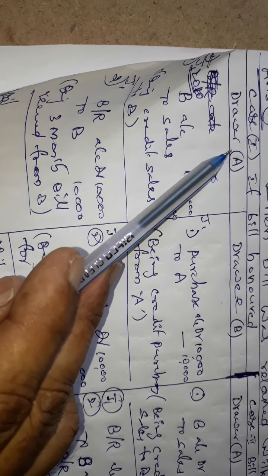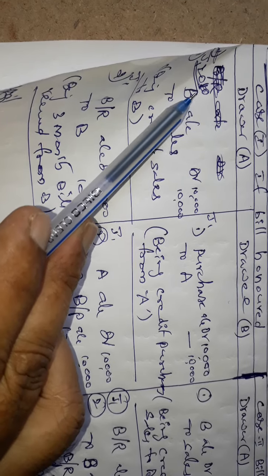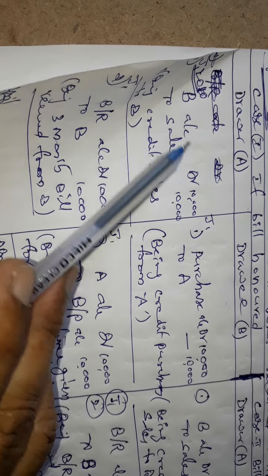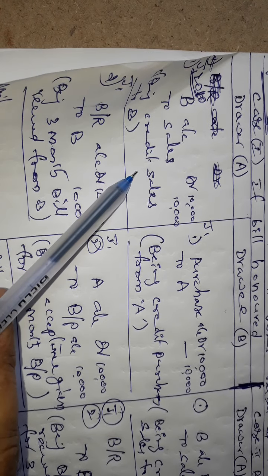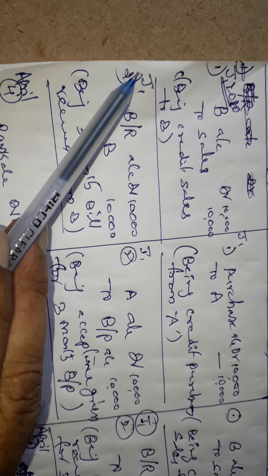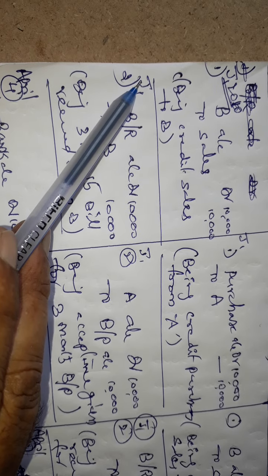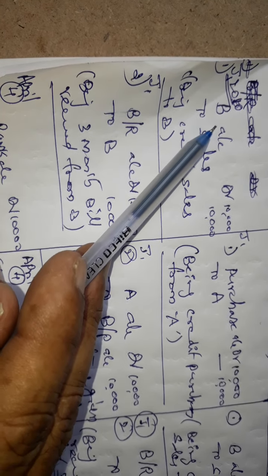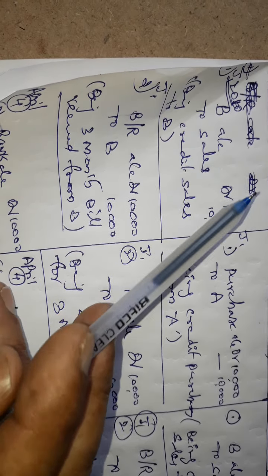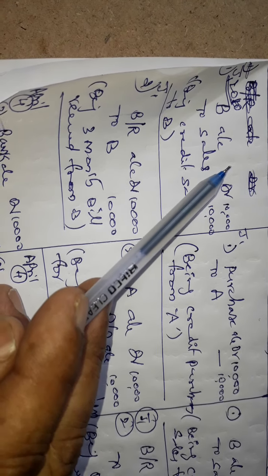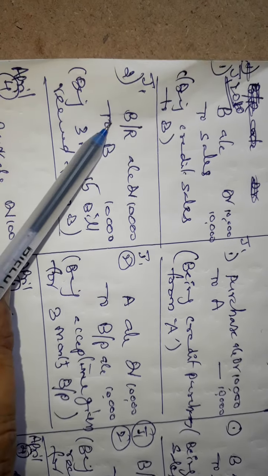Please assume you are A, selling goods to B. Debit the B account, credit the sales account. Being credit sales to B by A. Next, on the same day, we debited B with the receivable amount. With an equivalent amount, B gave a bill to A.